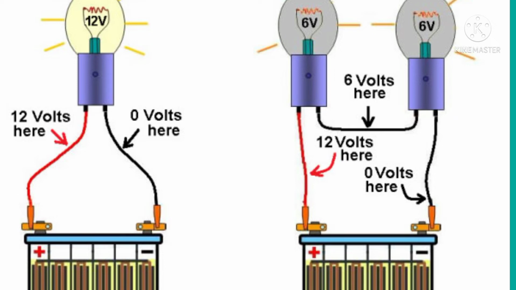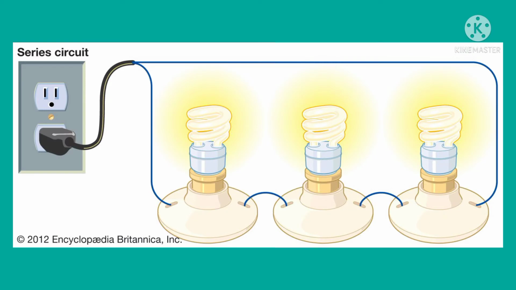Example, bulb. There are three kinds of electric circuits based on the connection. Number 1, series circuit. Number 2, parallel circuit. And number 3, combination circuit. Kids, we will focus on the first two circuits. A series circuit is a circuit that allows electric current to flow through a single path. The available electric current flows through its load, but there is only one complete path.